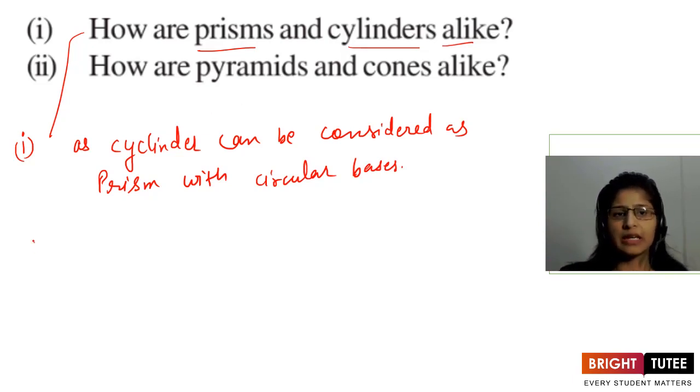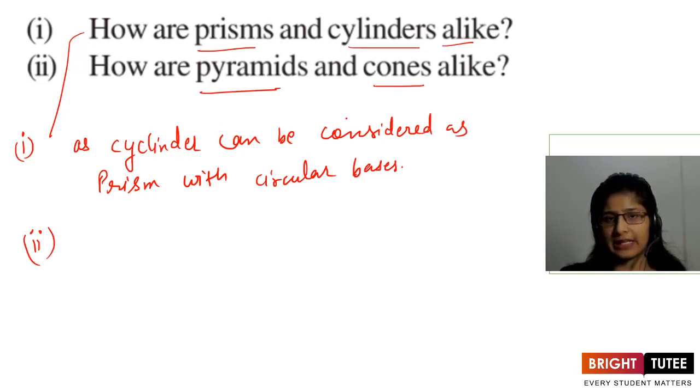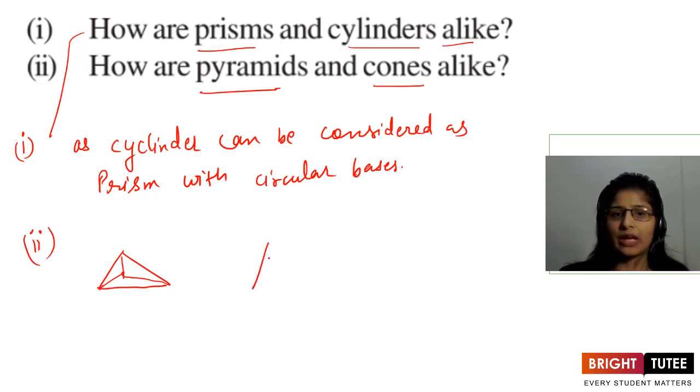What about the second part? How are pyramids and cones alike? If I talk of a pyramid, suppose I have this triangular one, where I am joining like this, the base is triangular. In the case of a cone I will have it like this, but the base is circular. So yes, pyramids and cones are alike in that they have a base and come to a point.